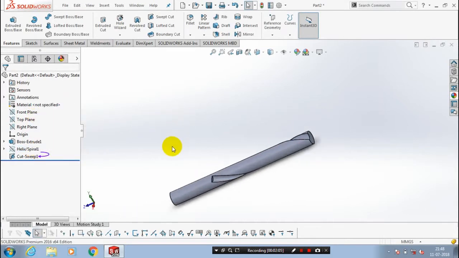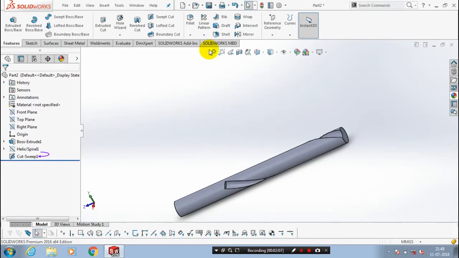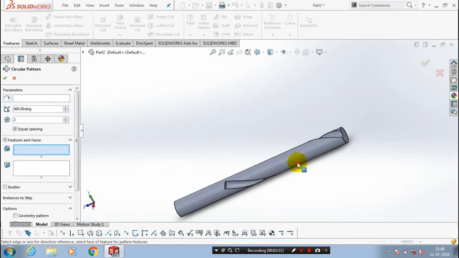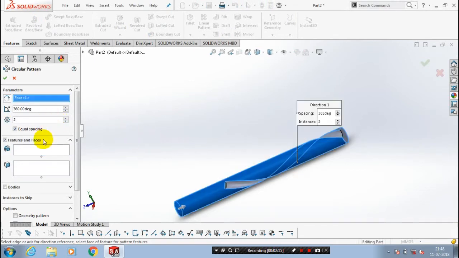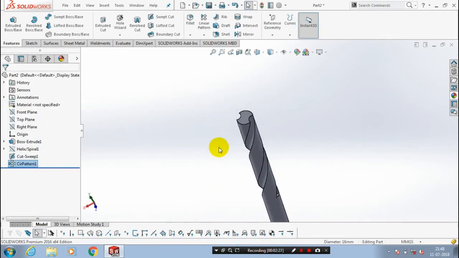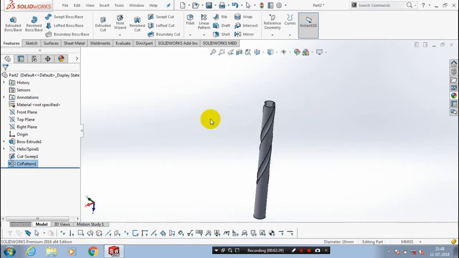After that we are going to use a circular pattern option. So select a circular pattern. Inside the parameters we have to select a circle face. Select the features to be patterned here. We are going to pattern the sweep cut. So select the sweep cut. Make sure the number of entities is 2 with the equal spacing degree. Now the circular pattern is successfully created here.